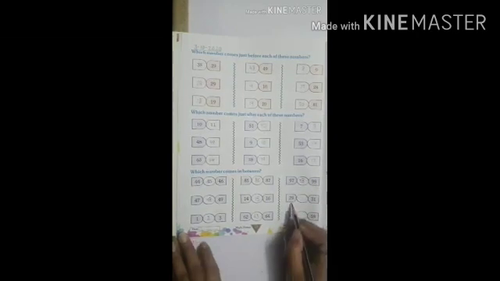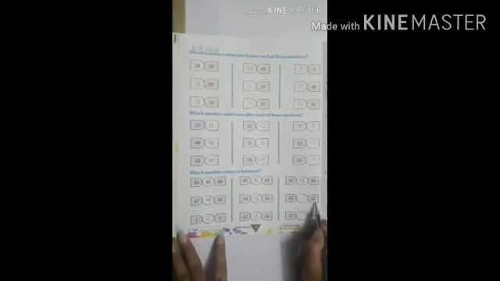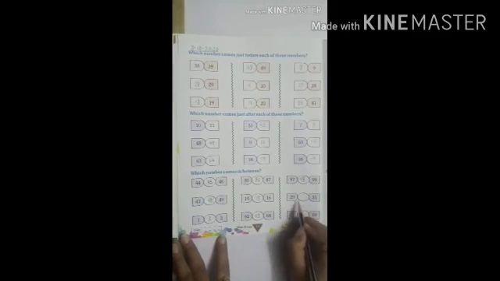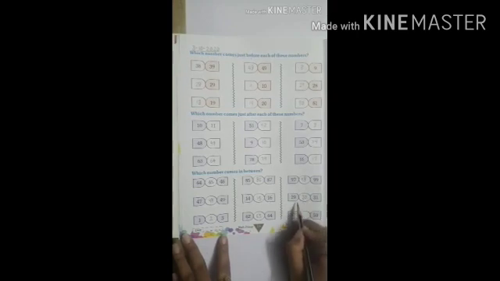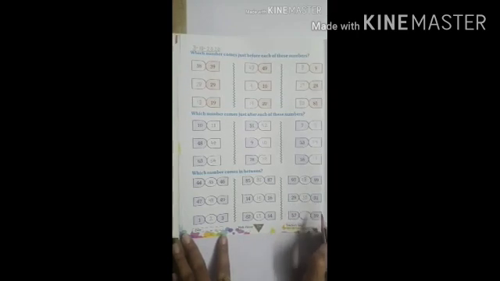Our next numbers are 29 and 31. What comes in between 29 and 31? 29, 30, 31. 30 comes in between 29 and 31.